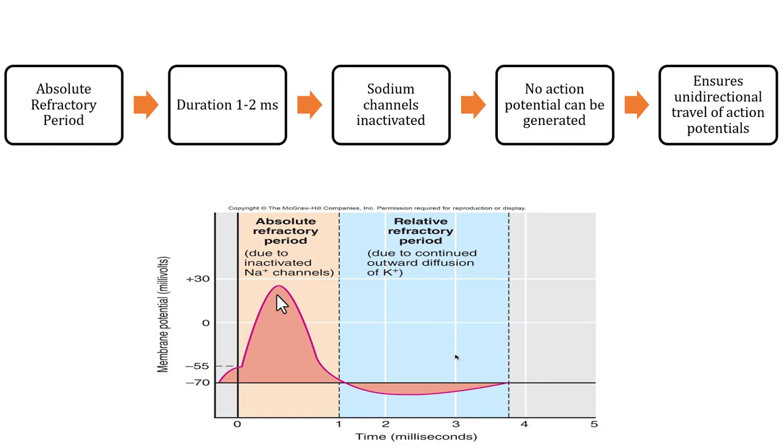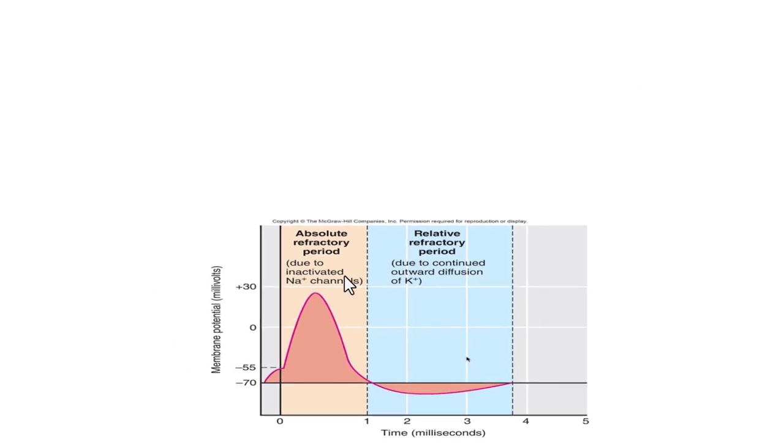And why does that happen? It happens due to inactivation of sodium channels. We require sodium ions to move inside the cell membrane, right, to cause an excitation, right? With this inactivation of sodium channels during this period of time, there won't be any excitation or action potential generated, and this period is known as absolute refractory period.